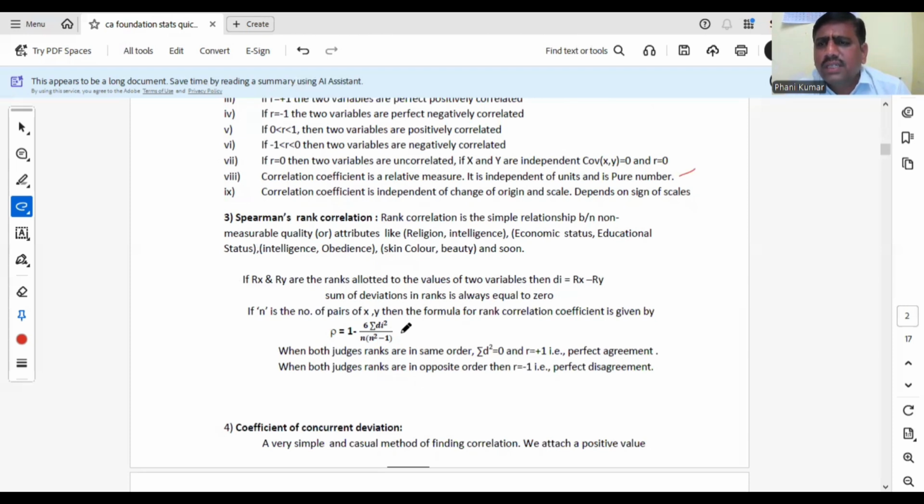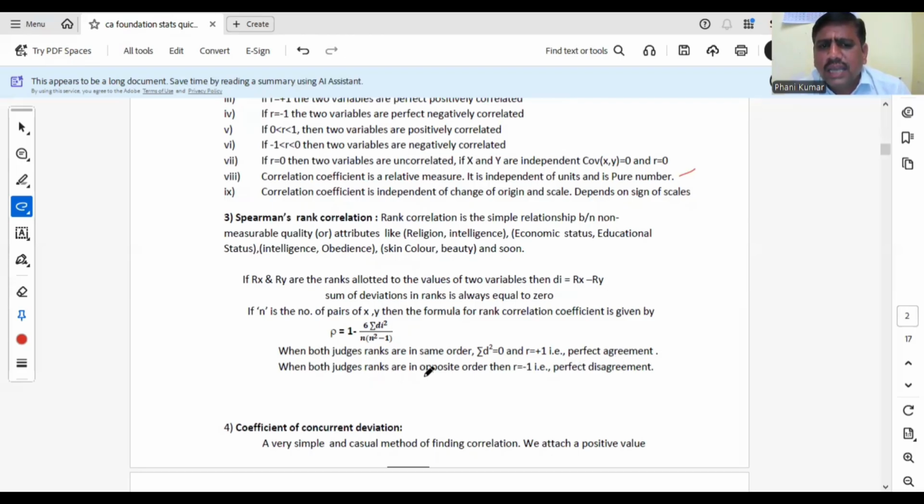Always the sum of deviations of the ranks, summation D, is always 0. Similarly, in the rank correlation coefficient, these two points are important. When both judges' ranks are in the same order, then summation D square will become 0. That means r is +1. Both judges are giving the same ranks to all the participants. Perfect agreement. r is +1, perfect agreement.